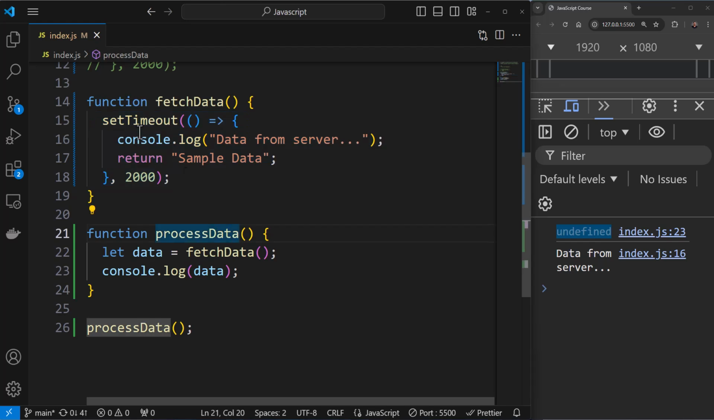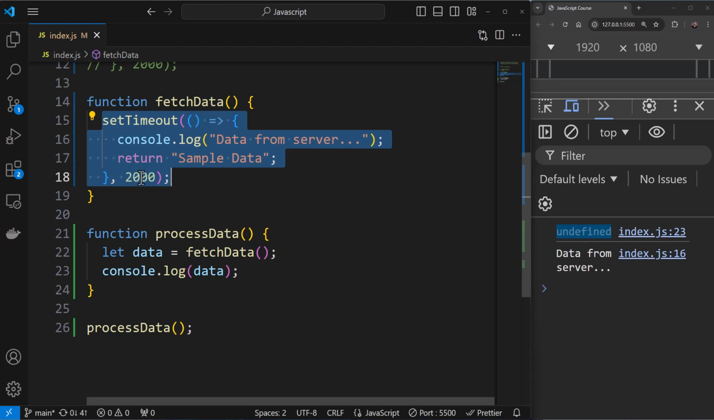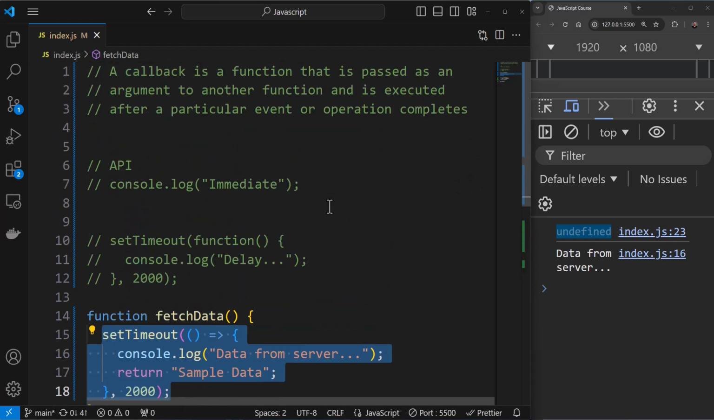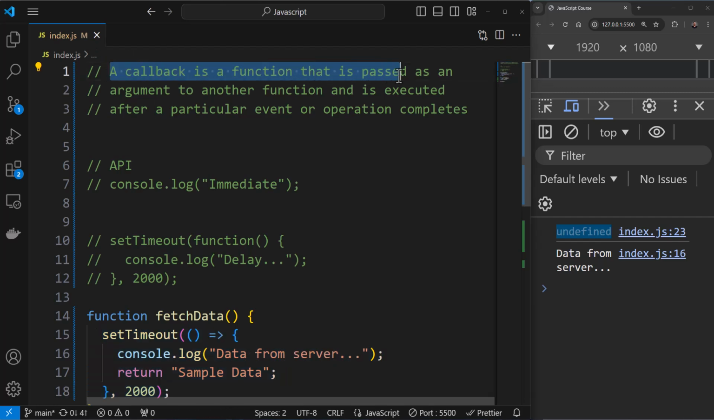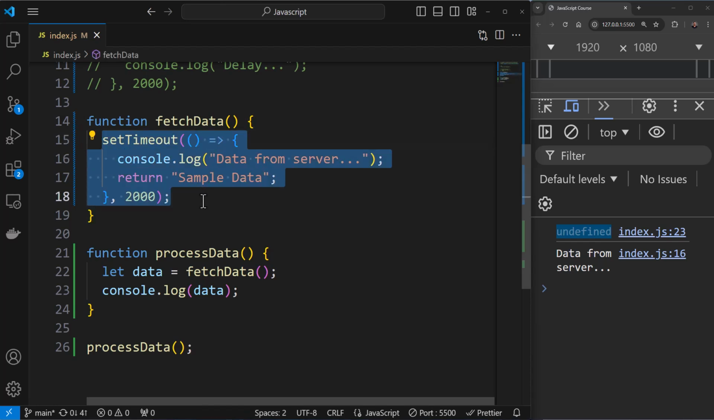In this example, assume that you have some operation that is causing a delay of around 2 seconds, and we have simulated that delay with the help of the setTimeout function. This is how things would work without callbacks. So you need a callback, which is a function that is passed as an argument to another function and is executed after a particular event or operation completes. Now, what is the event in our case? The event is this fetch operation, or this delayed operation that we have.